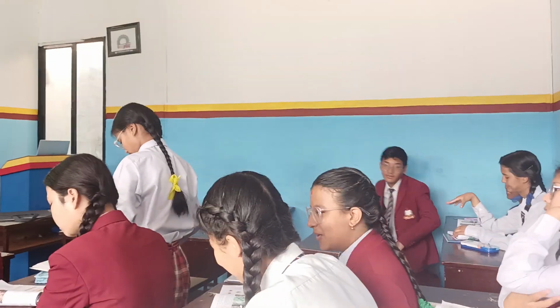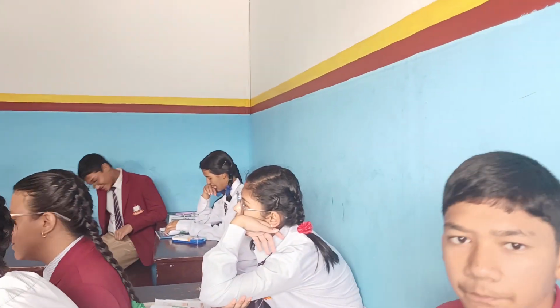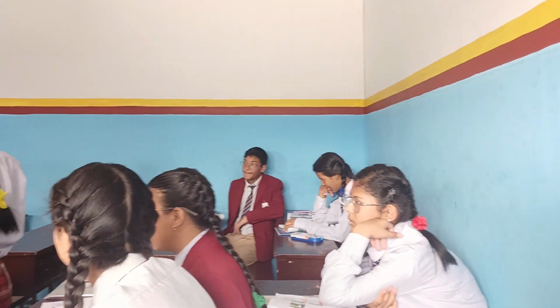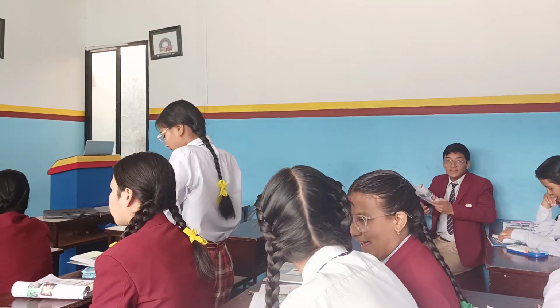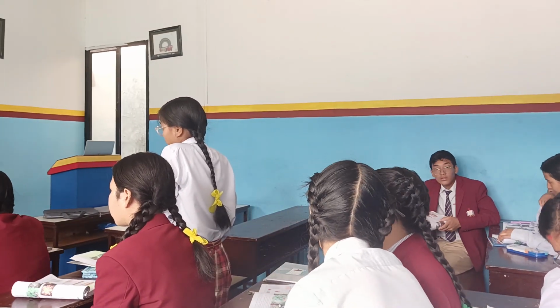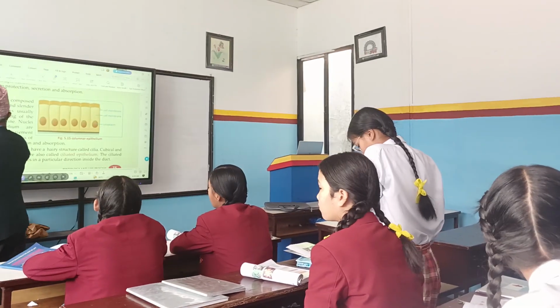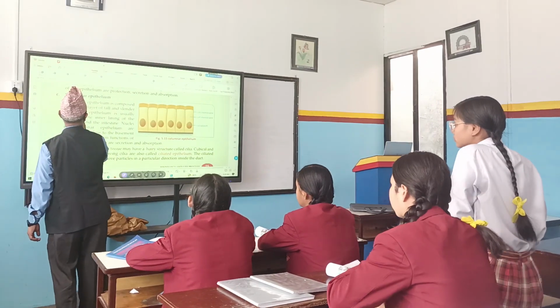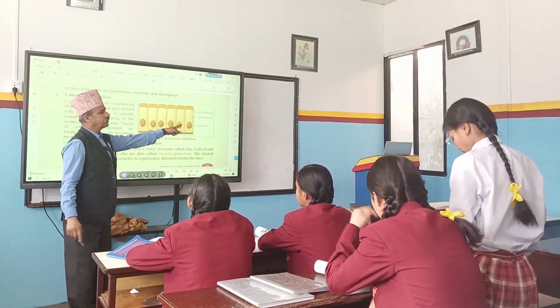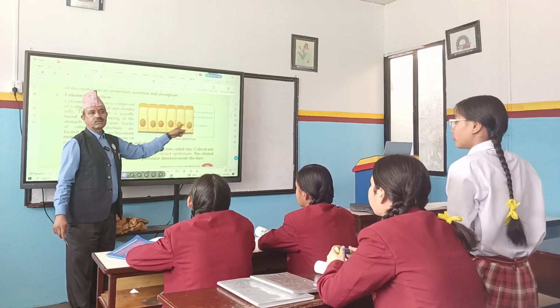Okay, it's finished. Now it's the turn of Group C. What do you say about columnar epithelium? It is composed of a single layer of tall and slender cells. See, tall cells are present here, right?